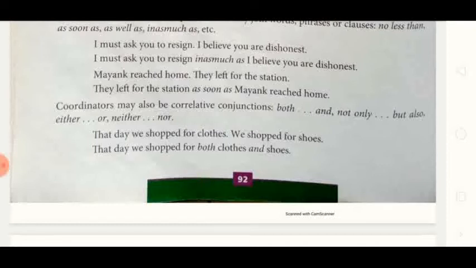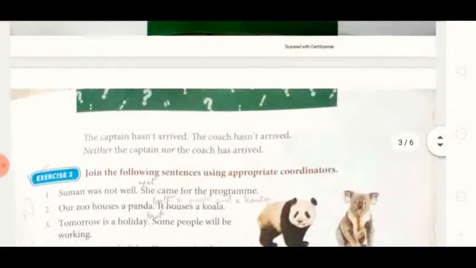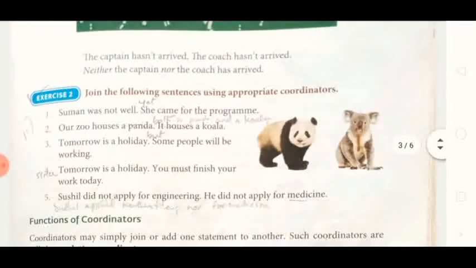Okay? Two sentences are there. The day we shopped for both cloth and shoes, because here cloth and shoes can be joined with and. Okay, so it is joined with a correlative conjunction. The captain hasn't arrived. The coach hasn't arrived. Both are of the same meaning. So, neither the captain nor the coach has arrived.